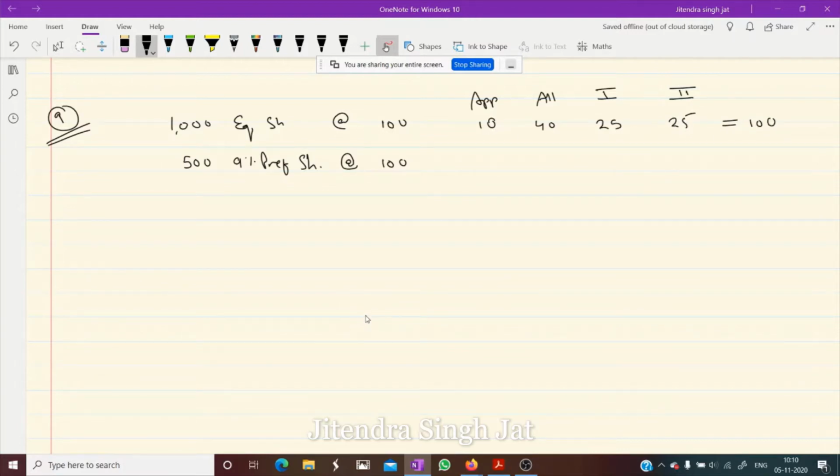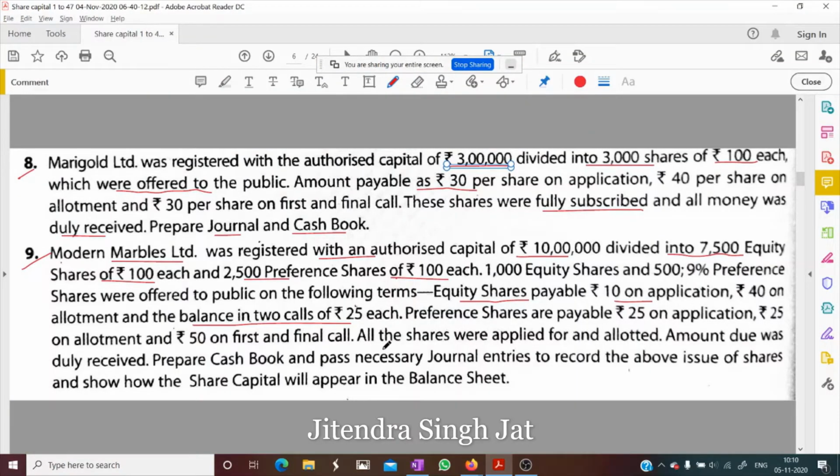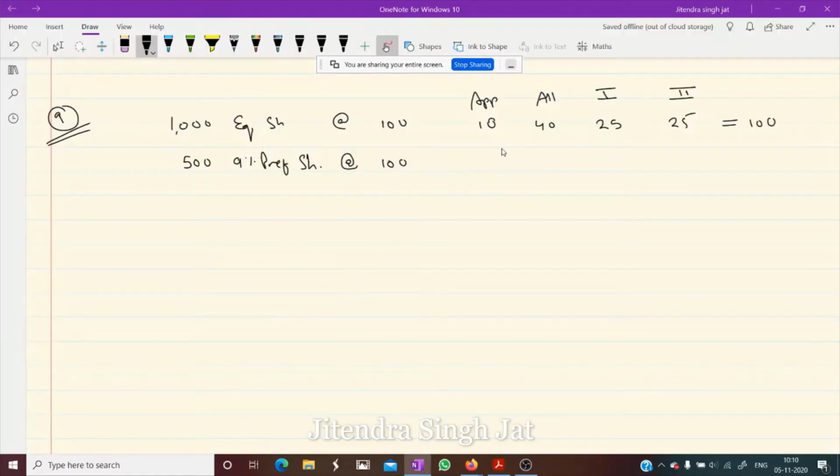Okay, dear children, this is the question. All the shares were applied for and allotted. One more thing, preference shares are payable at the rate of 25 on application, 25 on allotment, and 50 on first and final call. So in this way 100 rupees is received from preference share. I hope this question is clear.